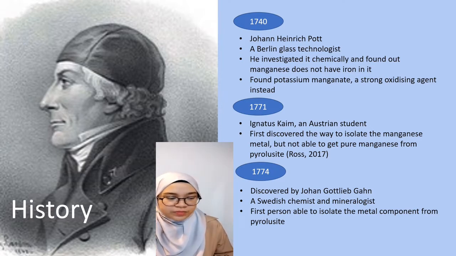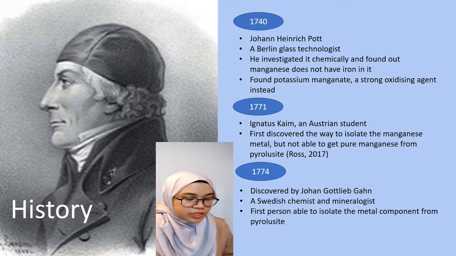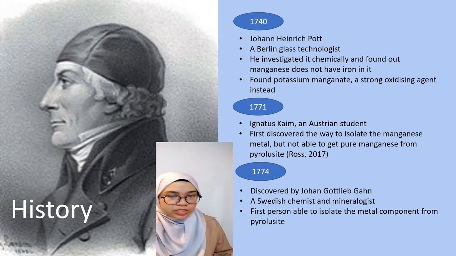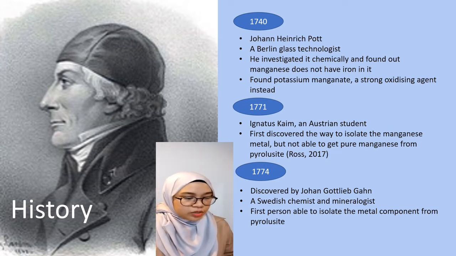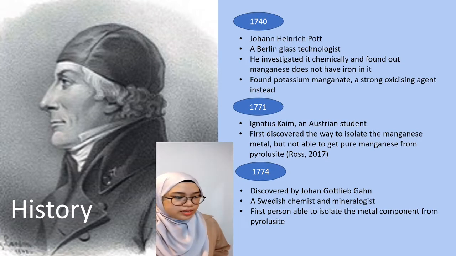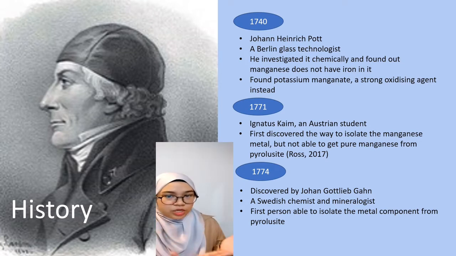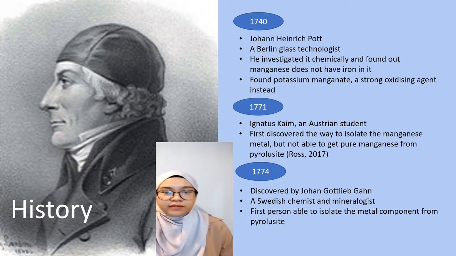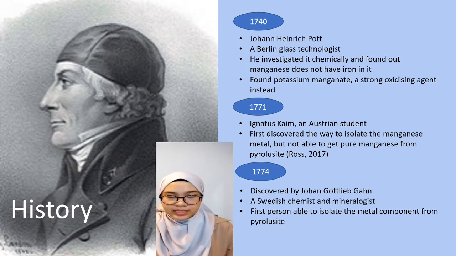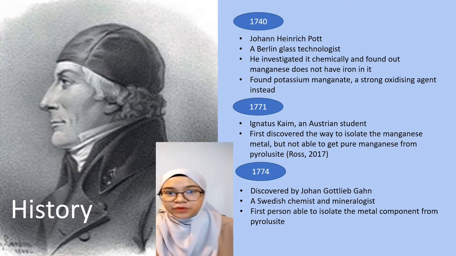the first person who was able to isolate the metal component, which is manganese, from pyrolusite was a Swedish chemist and mineralogist called Johann Gottlieb Gahn. As you can see, the picture of the person is on the screen. He is Johann Gottlieb Gahn, the first person who discovered manganese and was able to isolate manganese from the pyrolusite.